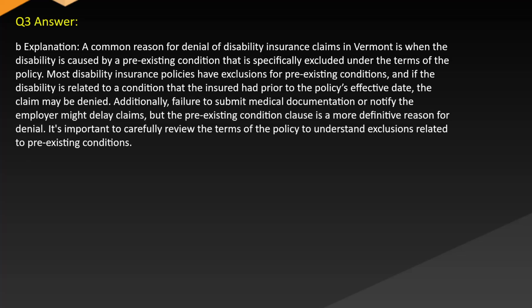Answer. B. Explanation. A common reason for denial of disability insurance claims in Vermont is when the disability is caused by a pre-existing condition that is specifically excluded under the terms of the policy. Most disability insurance policies have exclusions for pre-existing conditions, and if the disability is related to a condition that the insured had prior to the policy's effective date, the claim may be denied.